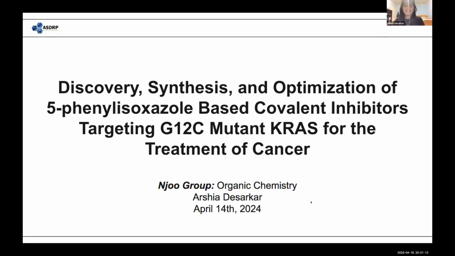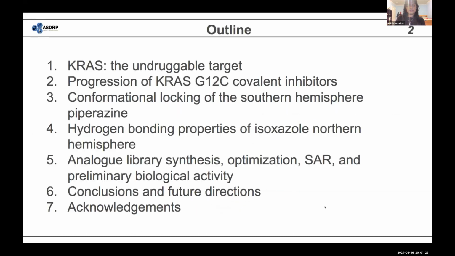My name is Arshia, and I'll be talking about the discovery, synthesis, and optimization of covalent inhibitors that target the G12C mutation in KRAS, which can cause cancer. So, sorry. A brief outline.